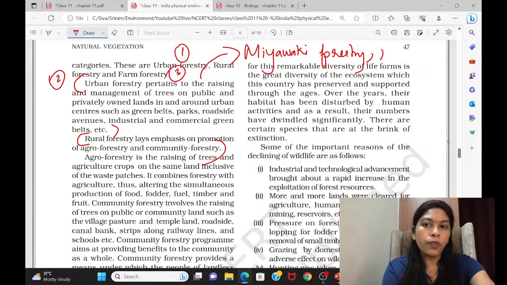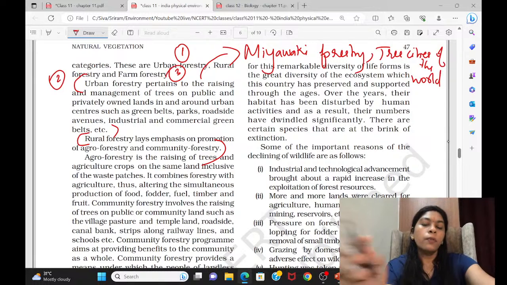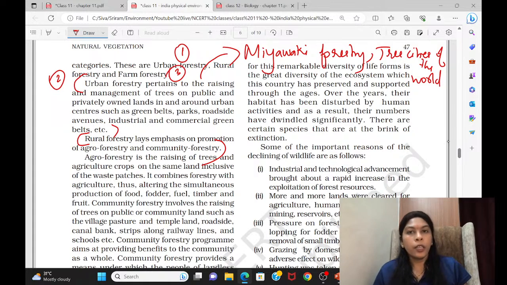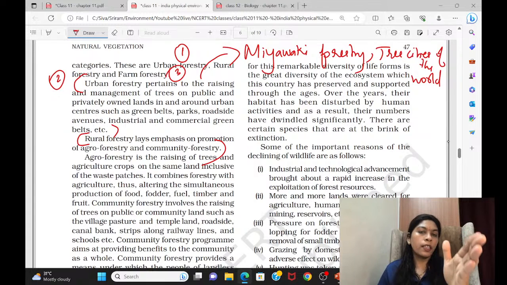Okay. Then Tree Cities of the World. Like this, we even have the greening of the highways. Greening highways, all these are based on urban forestry only. So we are creating green belts, planting trees near the roadsides. We call this roadside avenues, and even commercial industrial belts, green belts, commercial green belts. So this way we are trying to bring a lot of initiatives under urban forestry.